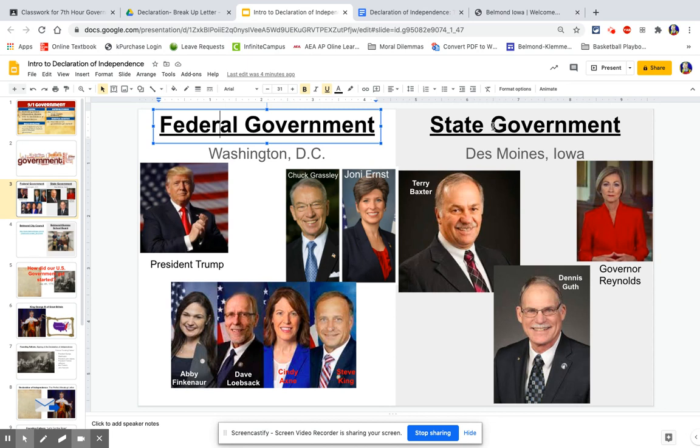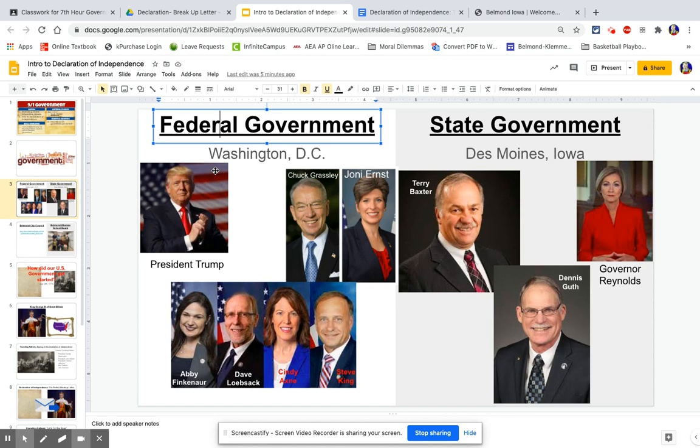We also have some state governments. There are quite a few people in the state government, but it's headed by Governor Kim Reynolds. Right now, you've probably seen her in the news quite a bit with everything going on with coronavirus. That's our governor, the head of the state of Iowa. We also have a couple representatives from our area in the Iowa government, Terry Baxter and Dennis Guth, who represent us specifically.